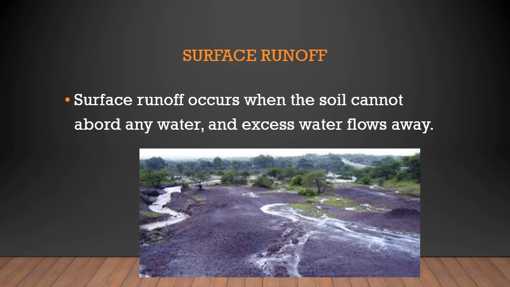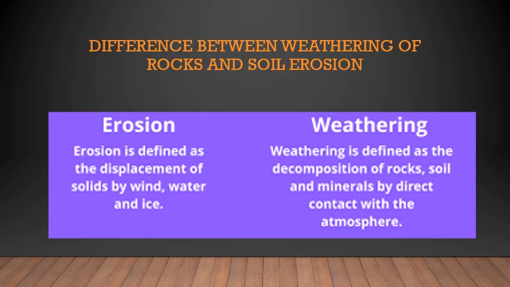This flow of excess rainwater is called surface runoff. Runoff occurs when the soil cannot absorb any more water and the excess water flows away. Then we can see very heavy rainfall during storms and floods. When there is very heavy rainfall, we see more runoff. There is one thing that you need to understand on page number 102 of your textbook, given as "Let us think."